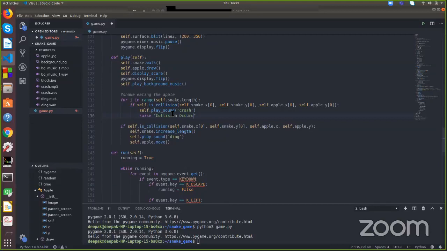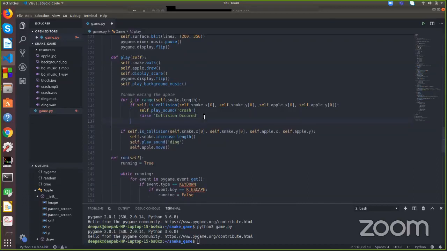So this raise is used whenever we want to raise any error or implement any sort of logic that only works when the condition is fulfilled. Then we use this raise keyword for that. Okay, so we have checked if there's a self collision in the snake, then we'll just play the crash sound and raise "collision occurred". So till here it's okay.